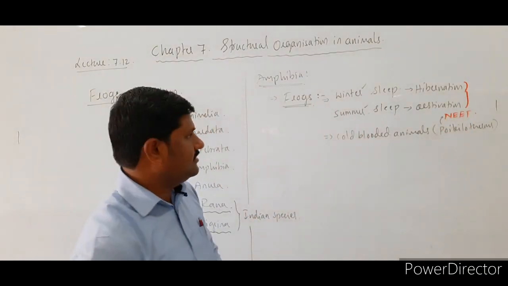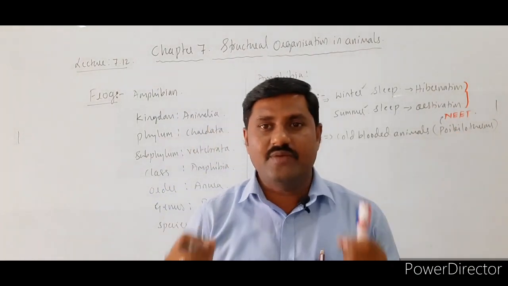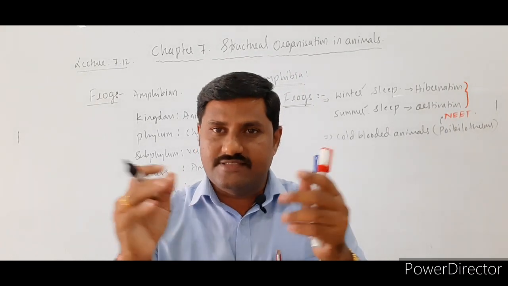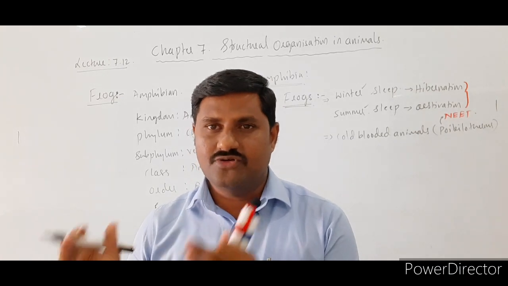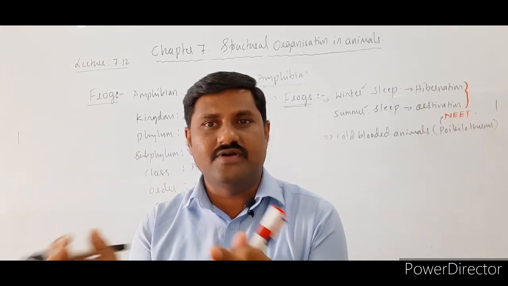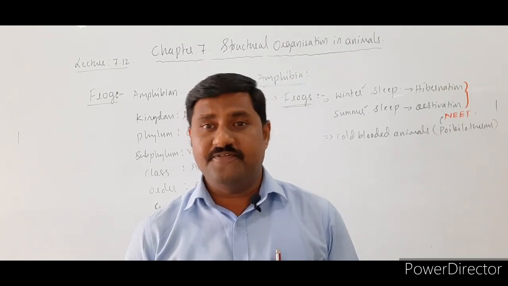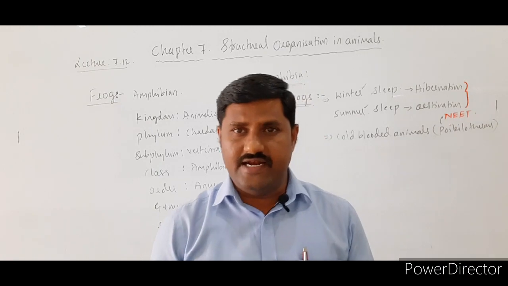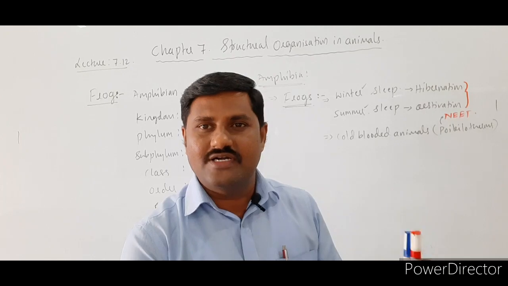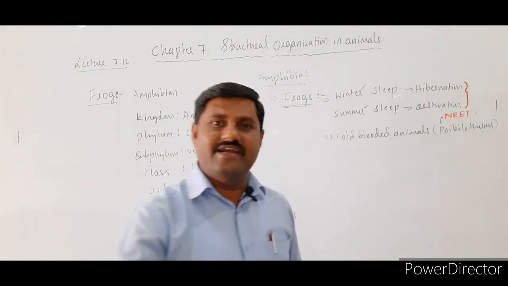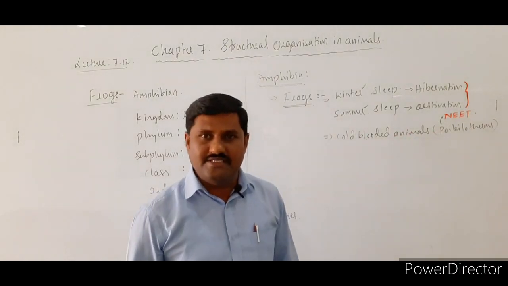So what are poikilotherms? These are the animals which can change their body temperature to the surrounding temperature. For example, if the frog is on land, its body temperature changes to the temperature of its surroundings. If it enters the water, suddenly its body temperature adjusts to the surrounding water temperature itself. Such animals, commonly known as cold-blooded animals, are poikilothermous animals.